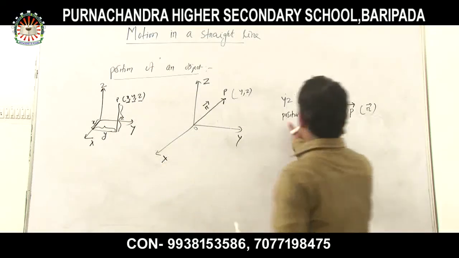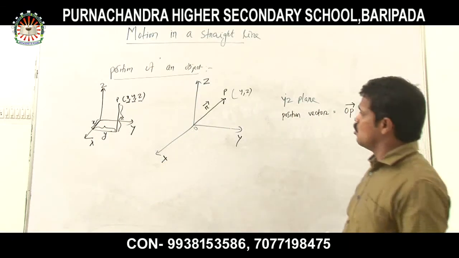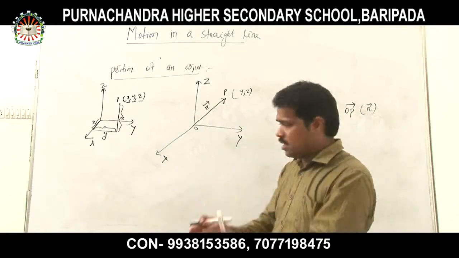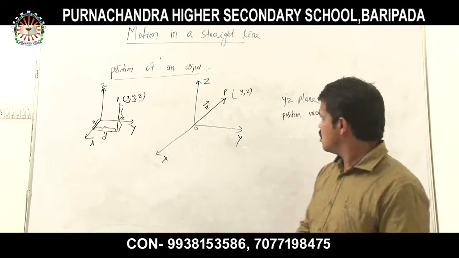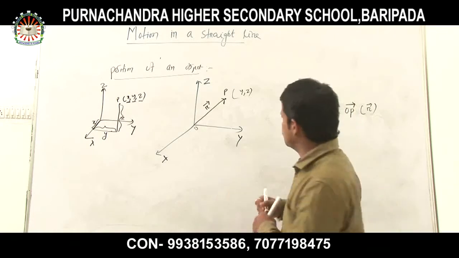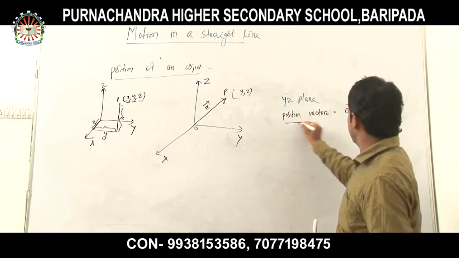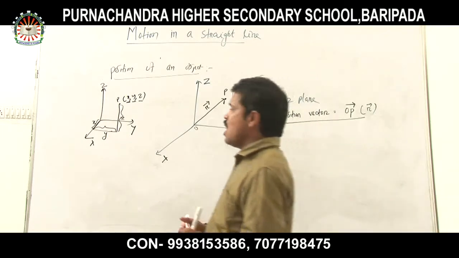So now with this position vector, you can easily locate the position of that object or the position of the point P. Clear? So here the position vector is what? The OP vector or R vector.